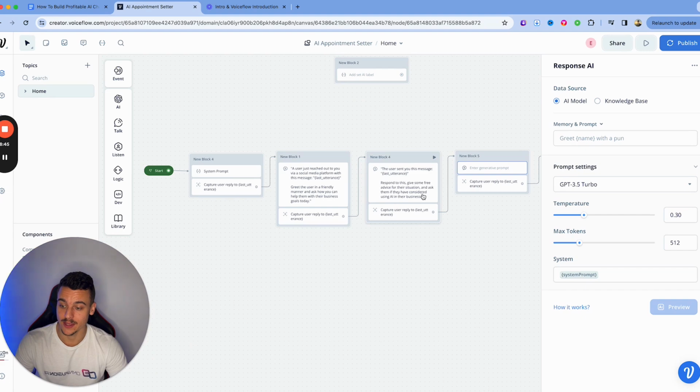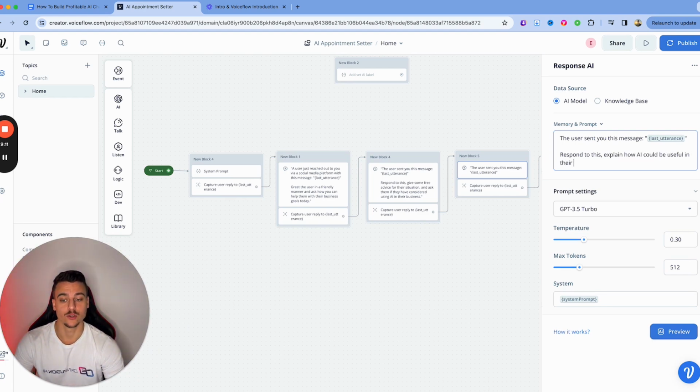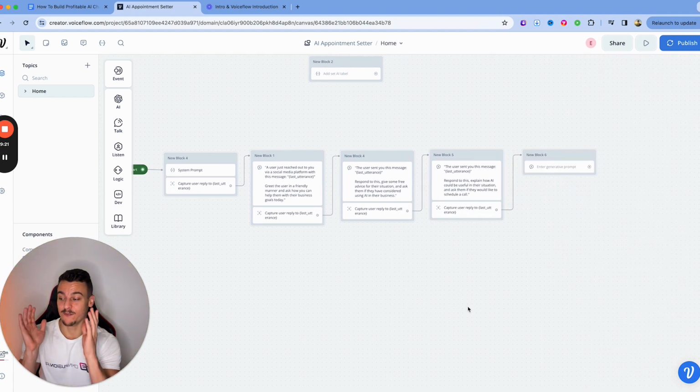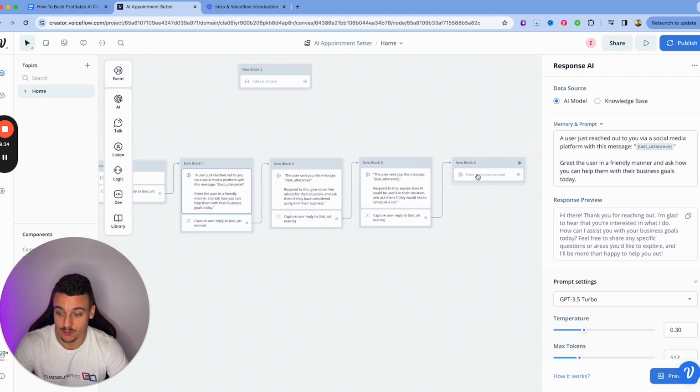Then from there, they tell us if they've considered AI. The user sent you this message. Once again, we have to make sure we pass in the last utterance. Respond to this. Explain how AI could be useful in their situation, and ask them if they would like to schedule a call. Now keep in mind, this is a very, very basic prompt that I'm putting in here. You can put in a lot more effort. These prompts can be a lot longer, they can be a lot more nuanced, there needs to be a lot more testing going on, but this is the basic concept of how you would do it.